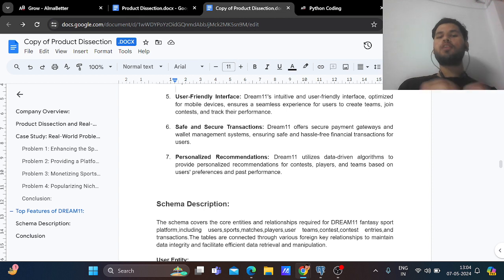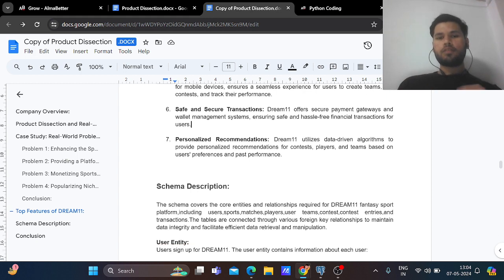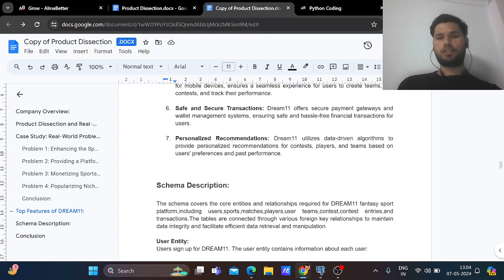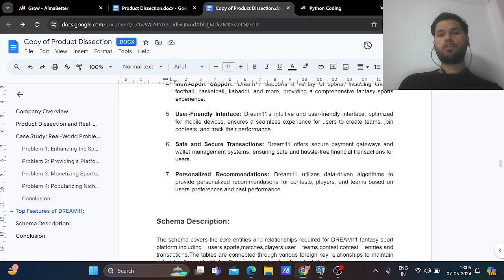Sixth is safe and secure transactions. There is no unsafe or insecure transaction. There are always secure transactions, which means Dream11 offers secure payments and wallet management systems. Seventh and last is personalized recommendation. Here, the Dream11 interface also provides you personalized recommendations according to your past performance, on which contests you must participate in, etc. So these are the top features.